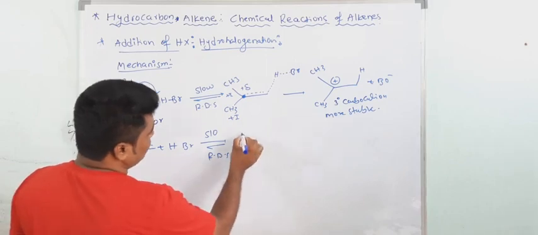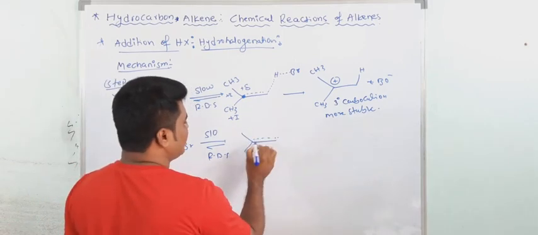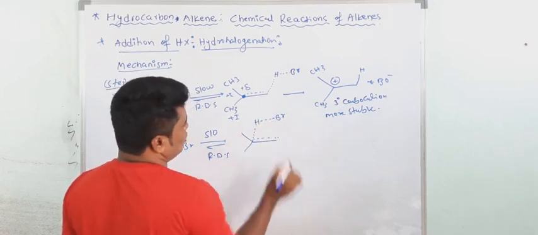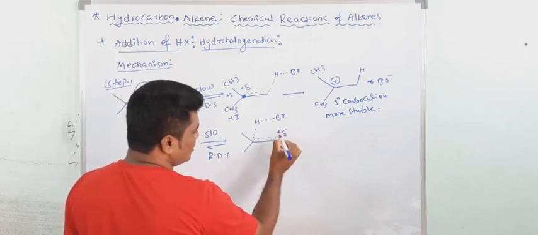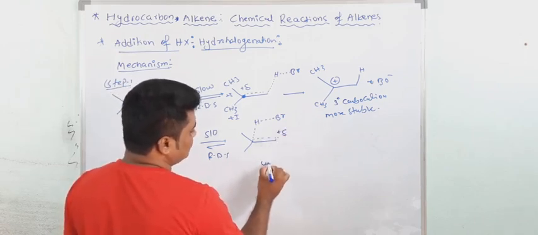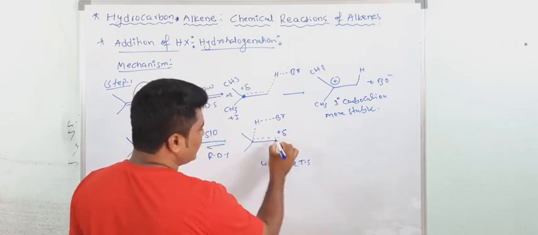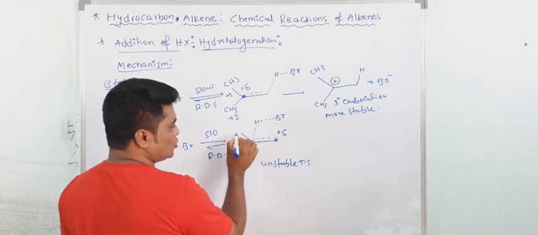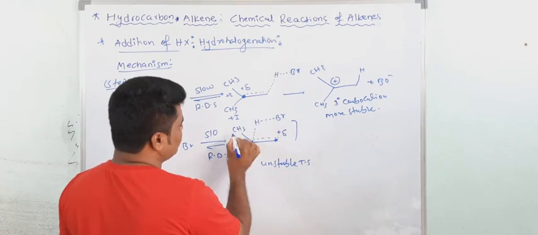RDS. Now here, write the transition state, partially breaking. Partial addition of hydrogen, partial breaking of the bond between hydrogen and bromine. Now here you will get a partially positive charge. This is what? Unstable transition state, unstable TS. Why? It is not stabilized by the inductive effect. Only one hyperconjugation is there, one H. Are you getting my point? So this is the unstable TS.